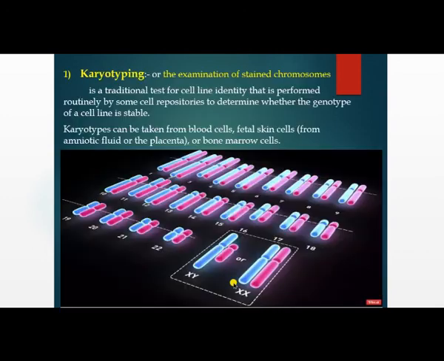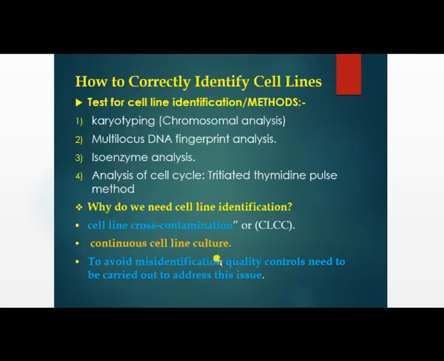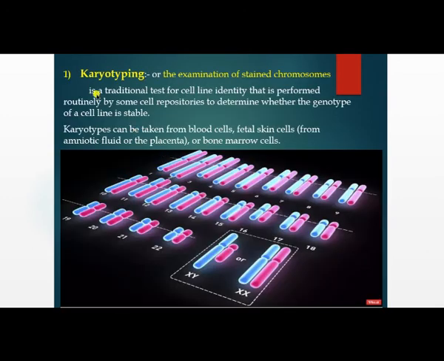Next, we'll see karyotyping. Karyotyping is also called examination of stained chromosomes. In this, we are staining the chromosomes, and by staining we are examining the structure of chromosomes.